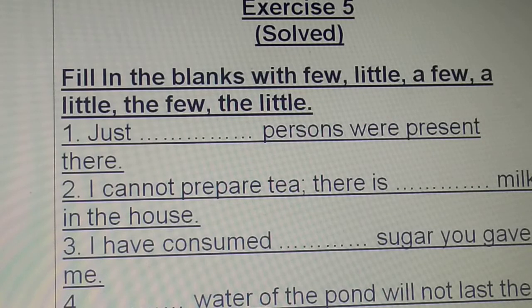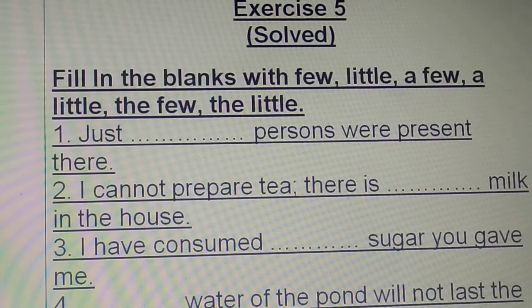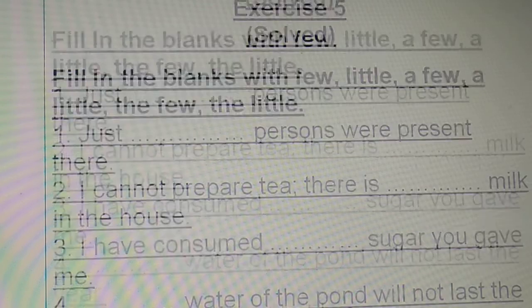Fill in the blanks with few, little, a few, a little, the few, the little. Come on. Read the questions very carefully, children. Go through the questions very carefully. I hope you are reading the question. Okay. So that's the question there.